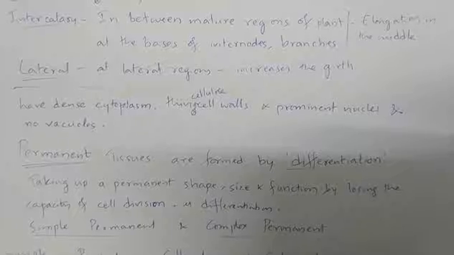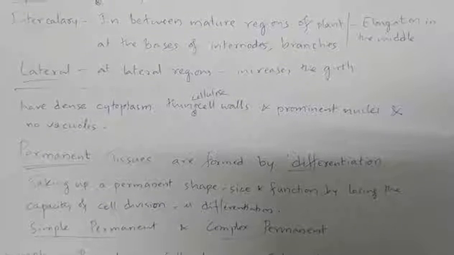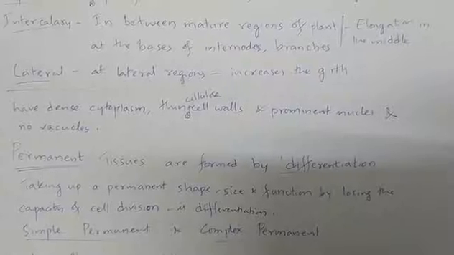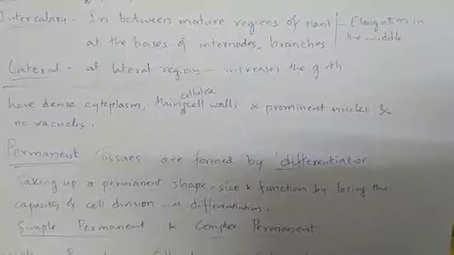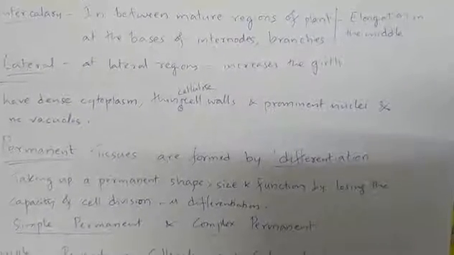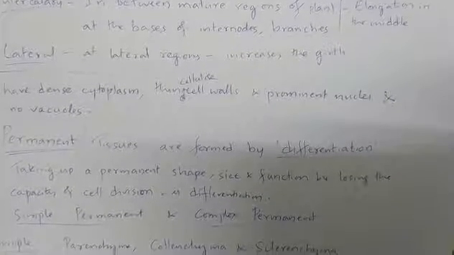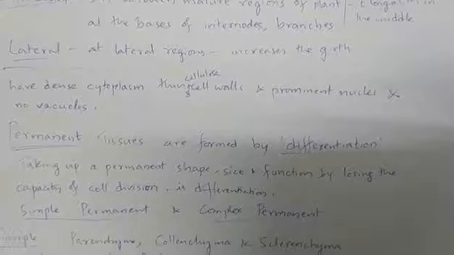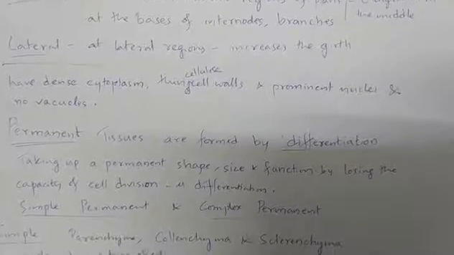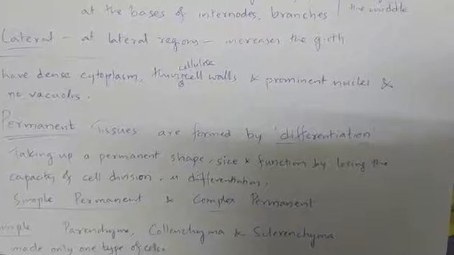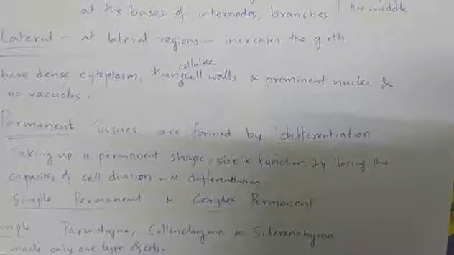So waste materials or broken materials are not generally formed in these cells, and the vacuoles are generally meant for storage of cell sap that includes the broken biomolecules, that is amino acids, simple sugars, etc., which are not going to be present in these meristematic tissue cells. So vacuoles are absent in these meristematic tissue cells.